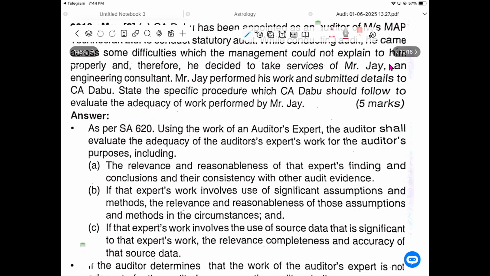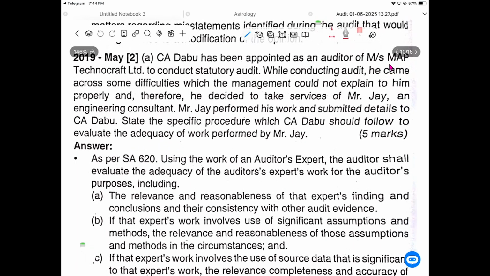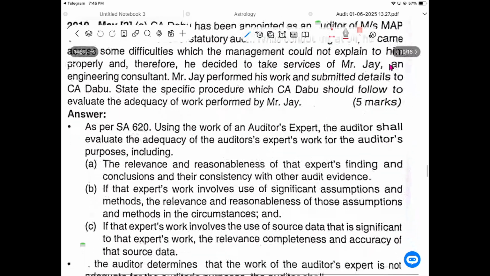First, we see whether Mr. J is going to perform the work. Is he qualified? What is his prior experience? Is his work reliable? Does he have independence over his work? What is he doing in this company? Can anyone influence his work? Then, what is his conclusion? What is his computation? We should compare it with our audit evidence. Is it appropriate? Then we can take it. If there is a major difference between the auditor's expert work and the management's work, report to the management, reason with them and find a conclusion.